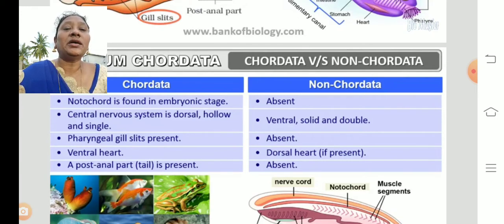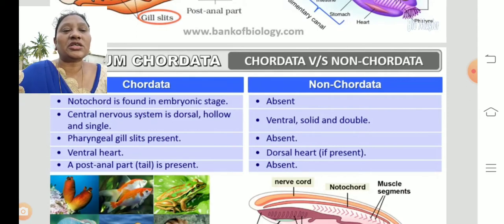Notochord is found in the embryonic stage for the chordates, and the notochord is absent in the non-chordates. The central nervous system is dorsal, hollow, and single in the chordates, and in the non-chordates, it is ventral, solid, and double. The pharyngeal gill slits are present in the chordates and absent in the non-chordates. In chordates the heart is on the ventral side, and in non-chordates, the heart, if present, is at the dorsal side.